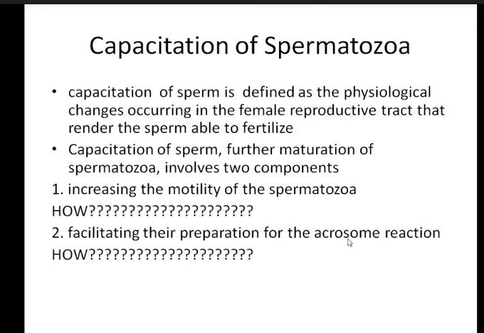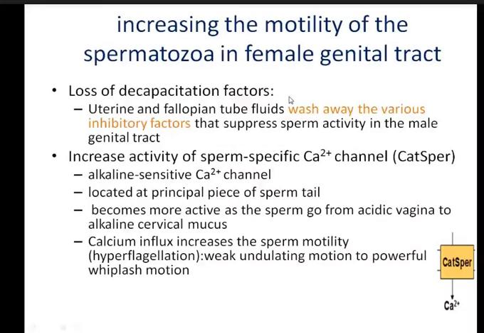Another factor is also there, this is a main important one. Okay, this seminogelin is also one of the factors. Another main important factor is the loss of decapacitation factors. The uterine and fallopian tube fluids wash away various inhibitor factors, like the seminogelins you just told me about. One of them can be seminogelins, or other factors are also there, but precisely what factors are there has not been pinpointed.